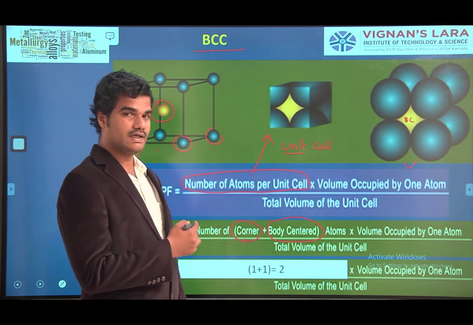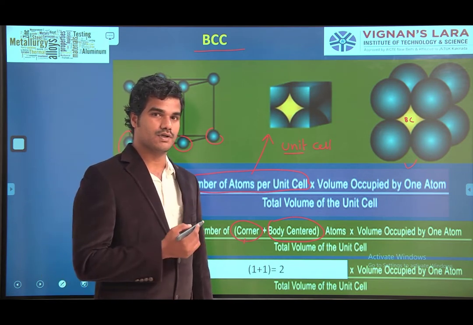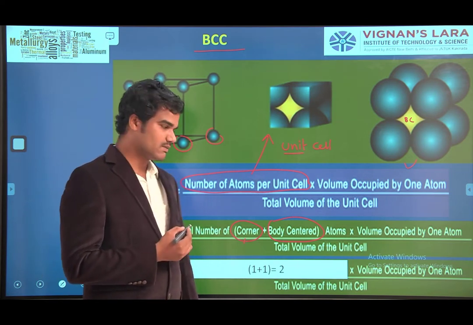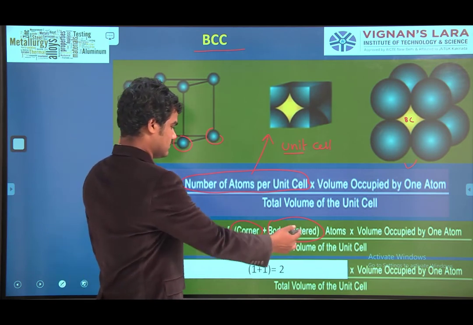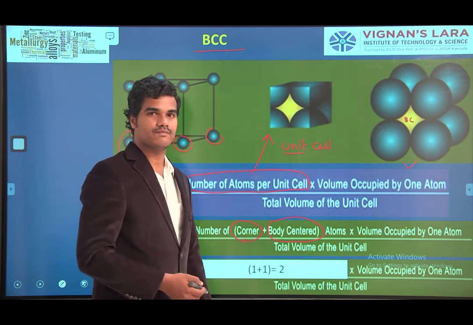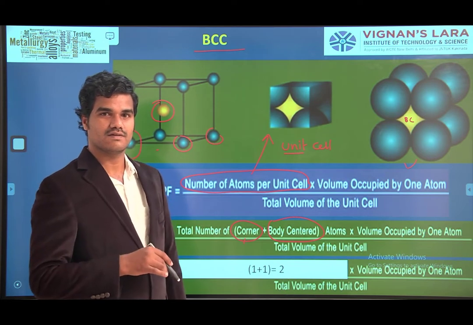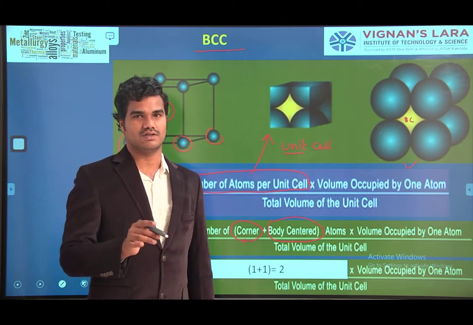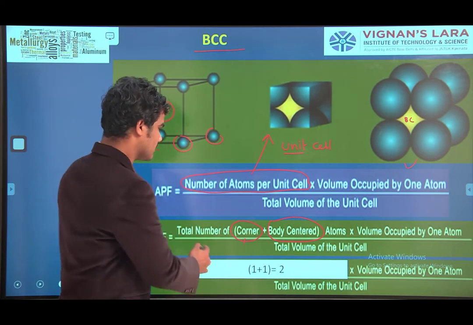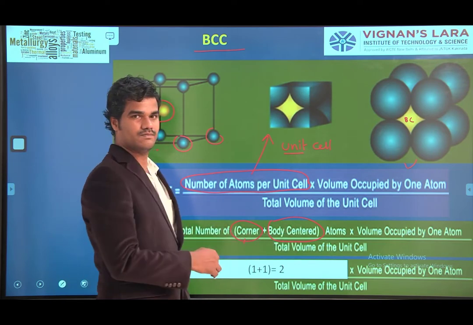As we have seen in the simple cubic, what is the total number of corner atoms? 1 by 8 into 8, na? 1 by 8 into 8 is equal to 1. Okay? So total number of corner atom is 1.